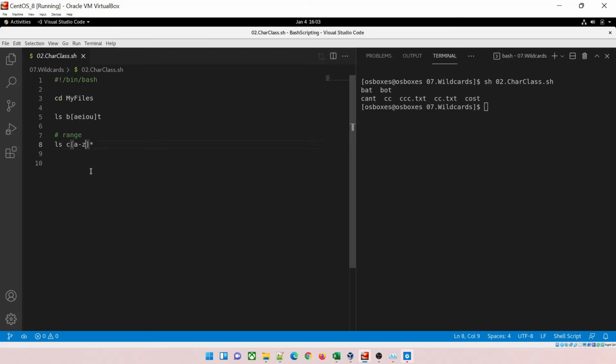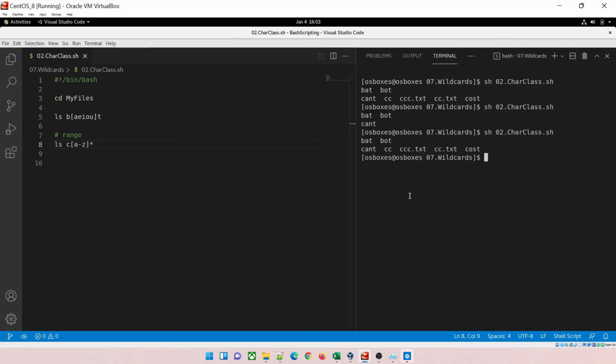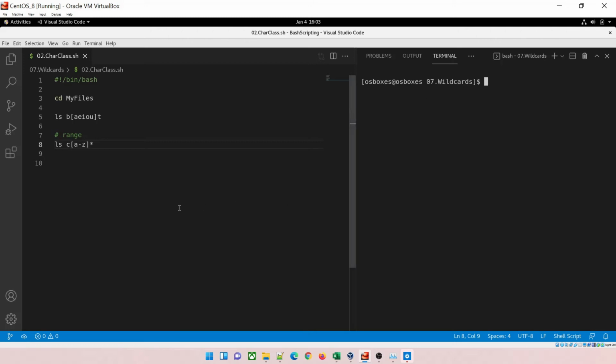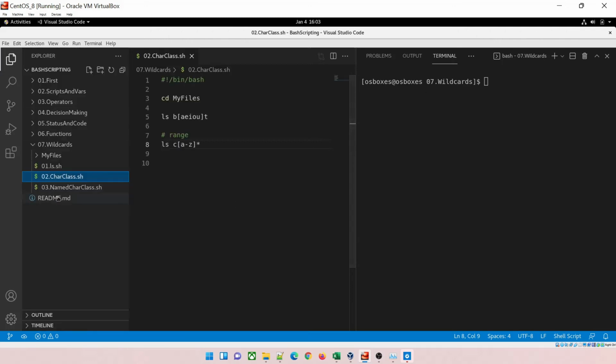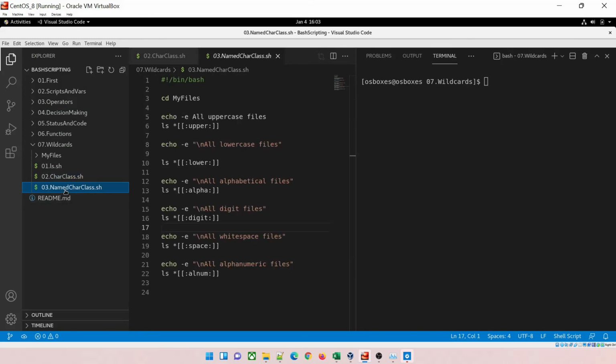It will print everything. So for testing, if I place b over here and save this file and run this again, you can see it has printed cat only because from a to b only a appears. Okay, sorry, a appears. I've selected a, so that's why it has printed. But I'll just take that as z, and run it again, and you can see this is okay. Perfect. So I hope you guys have understood it. If you have not understood it, just pause the video and try to run it and then only move forward, because wildcards are used a lot in this script, so you need to know the basics.